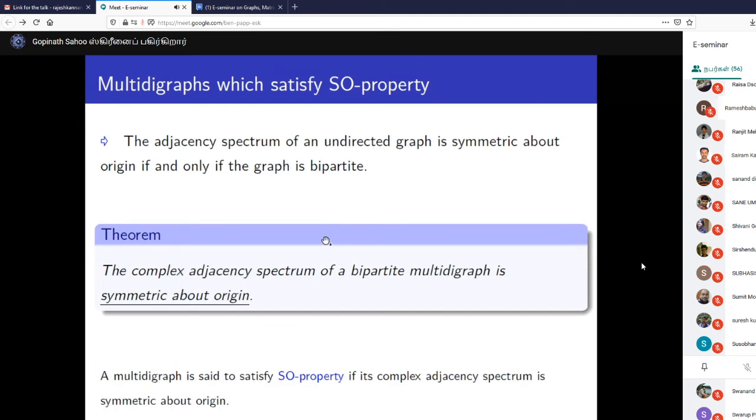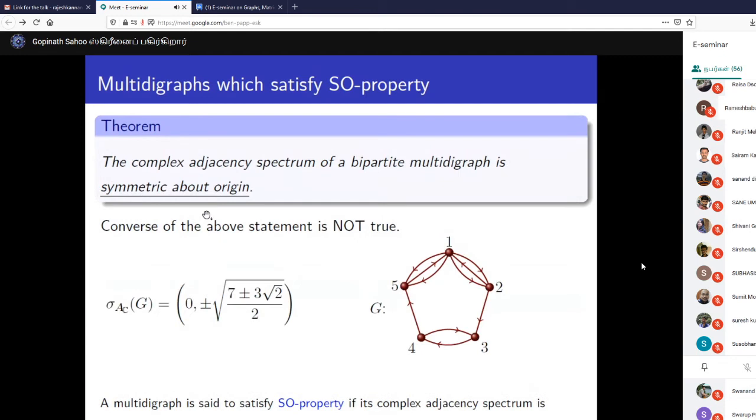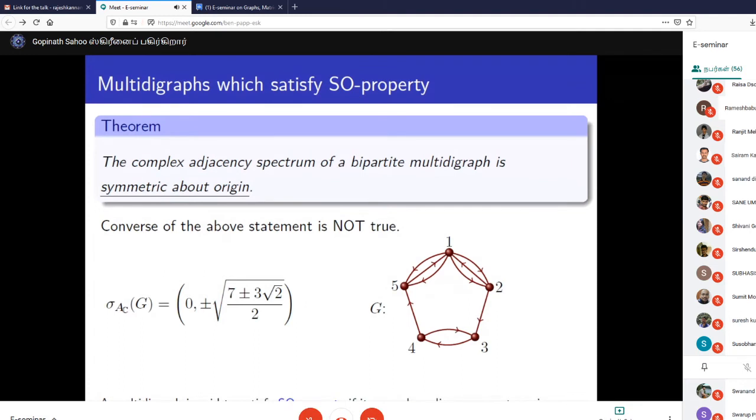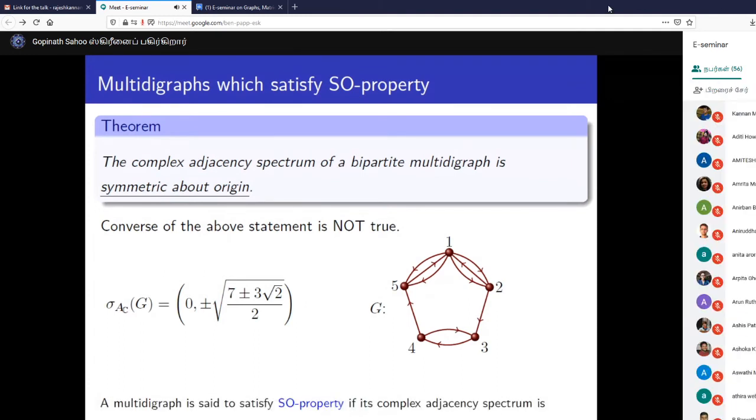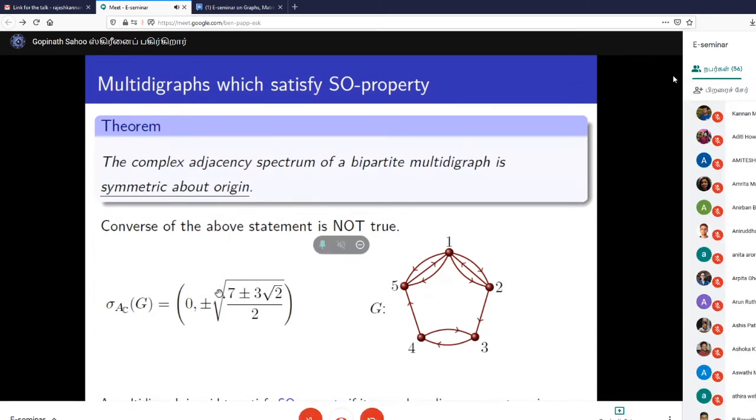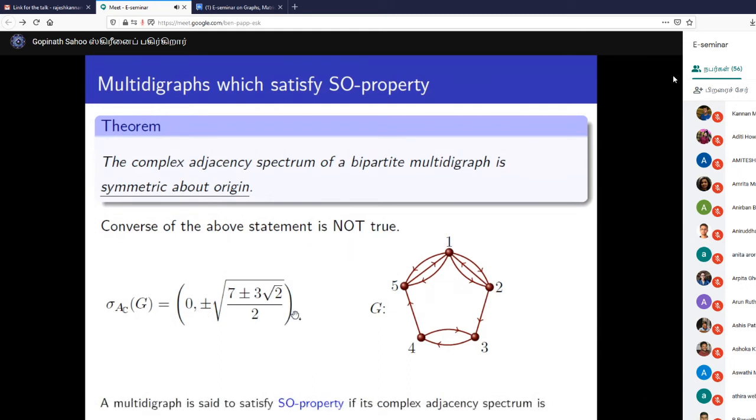So what about the converse? That means, if it is not bipartite, then is it always that it should not be symmetric about origin? That means, is it that only if it is bipartite, then this condition will be satisfied? The answer is no. Here is one example.